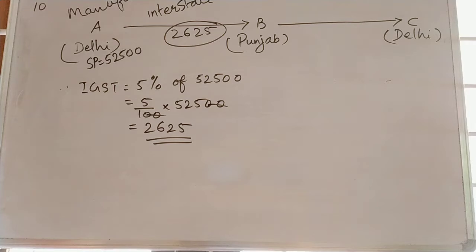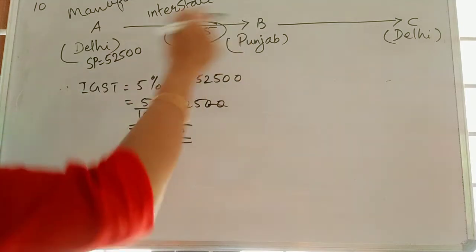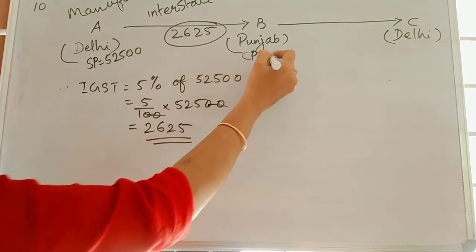Then next, read that sentence. The wholesaler B raises the marked price of the TV set bought by 30%. So what will be the cost price here for dealer B?